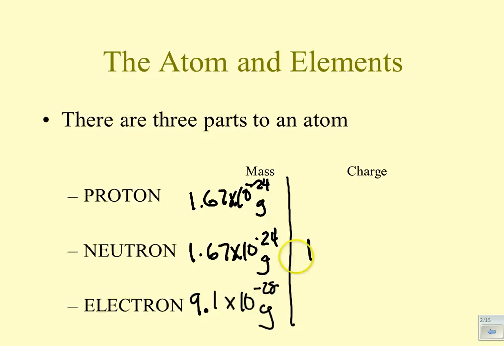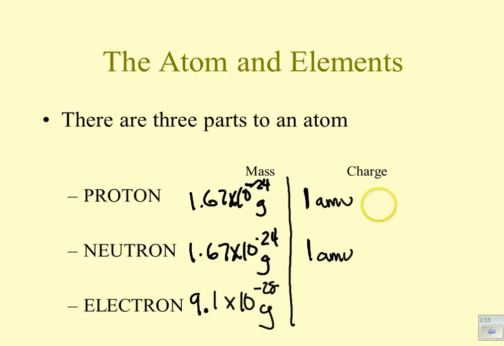Now, compare the proton and the neutron mass. Are they the same? Of course they're the same. So we're going to say that this is equal to 1. And instead of giving it a unit that we normally use in the metric system, we're going to call it an AMU. An AMU stands for atomic mass unit. So a proton and a neutron have a mass of 1 AMU. Because they're so very tiny, it doesn't make sense to talk about them as having a mass in grams or kilograms.